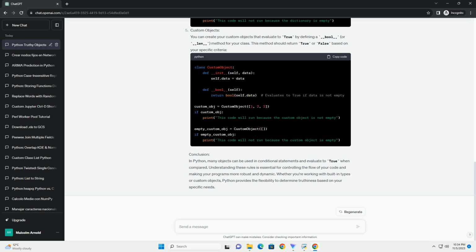Conclusion. In Python, many objects can be used in conditional statements and evaluate to true when compared. Understanding these rules is essential for controlling the flow of your code and making your programs more robust and dynamic. Whether you're working with built-in types or custom objects, Python provides the flexibility to determine truthiness based on your specific needs.